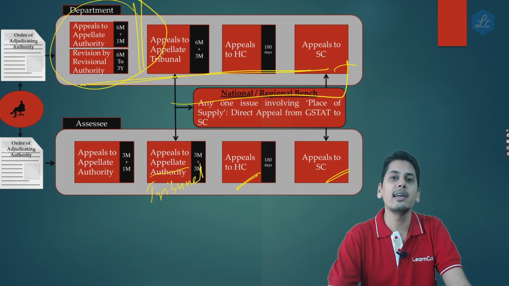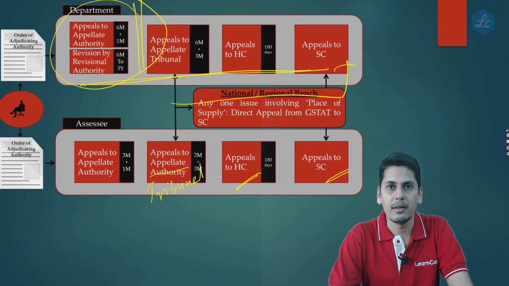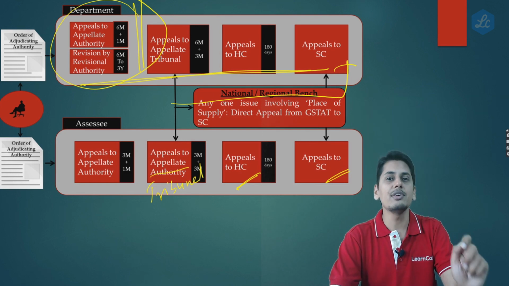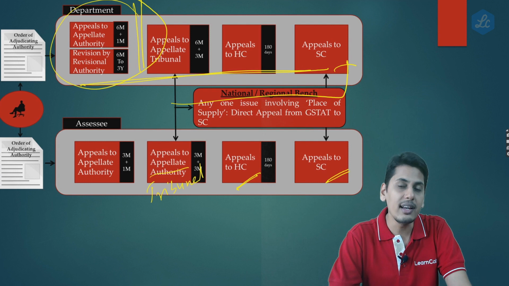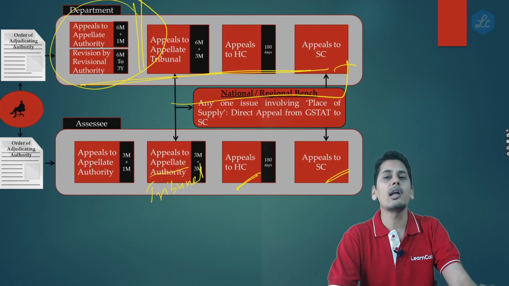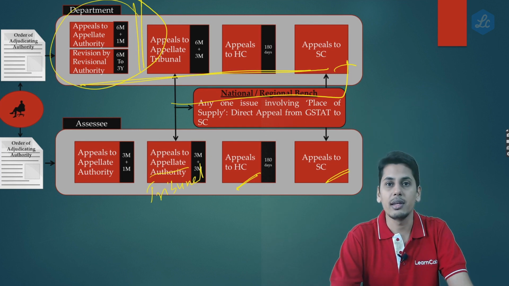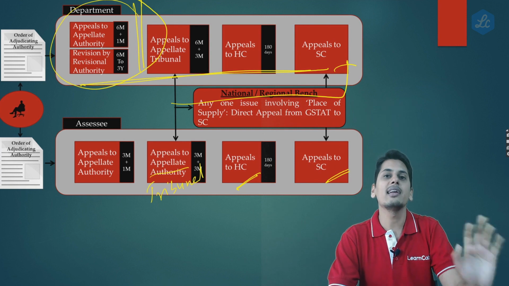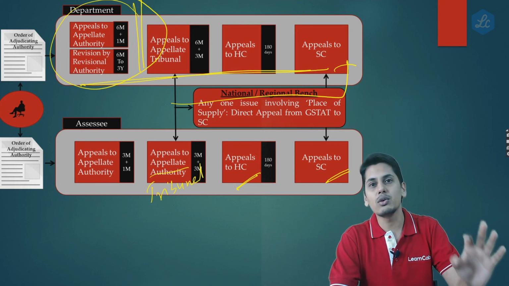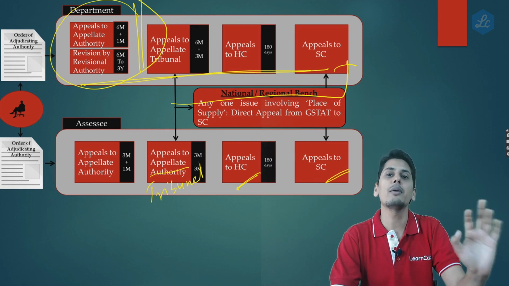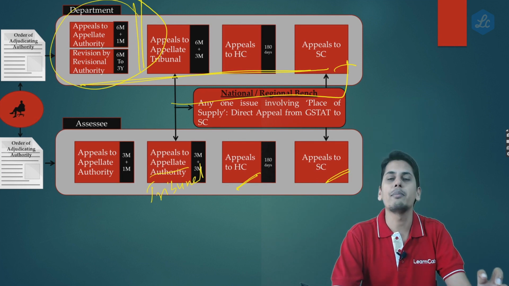There is also a second inning which the department has got. The second inning is, there is an authority called the revisional authority. This revisional authority would review the order, and if this revisional authority finds out that this order is not in accordance with law, the revisional authority itself is going to revise the order and give it to the assessee. So now friends, there are 2 innings for the appeals at the first level. Either the commissioner could instruct an officer subordinate to him to prefer an appeal before the appellate authority, or the revisional authority can take up this order, revise it and give it back to the assessee.